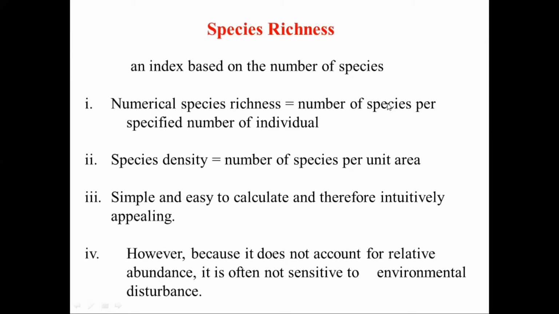And then we can find the species density, that is the number of species per unit area. It is especially simple and easy to calculate, and we can show these numbers. Okay. So when you count the species richness, it does not reflect the relative abundance, right? So this species richness is important almost all the time for us, because when you look at the species richness